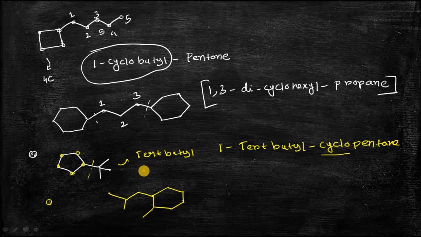So what will be the name of this compound? You can see that this substituent is methyl. And what is the name of this substituent? You guess. I have already discussed it in my earlier lecture on the nomenclature of different types of branched chain alkanes. So the name of this substituent is isobutyl. These types of substituents are known as isobutyl.